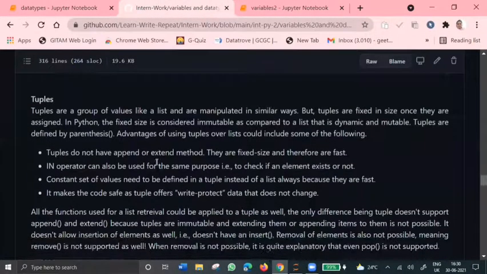Now let's see about tuples. Tuples are also an ordered sequence of items just like lists, but the only difference between tuples and lists is that tuples are immutable.